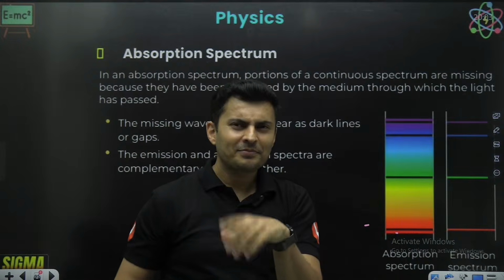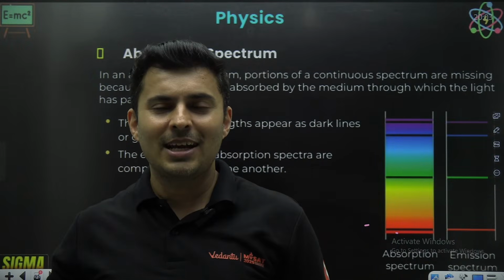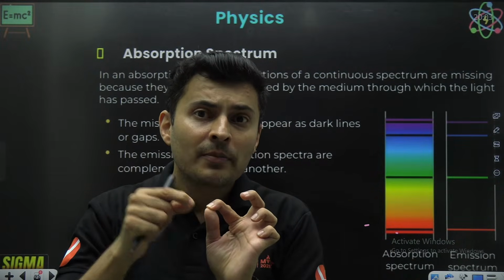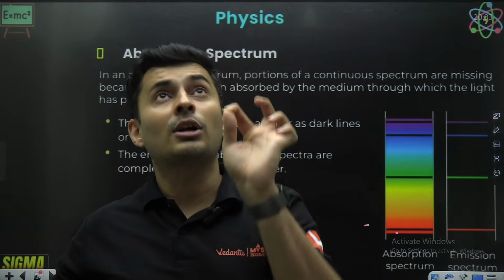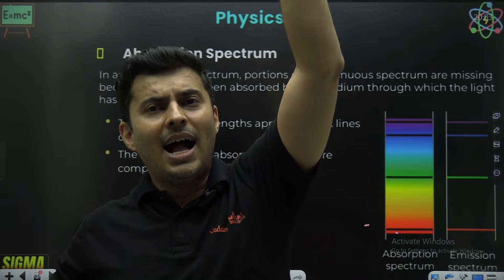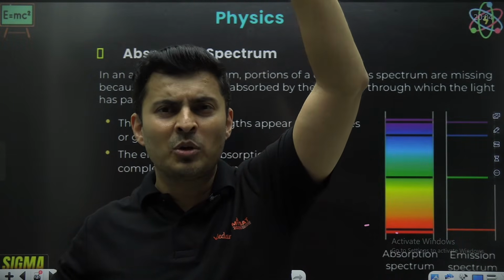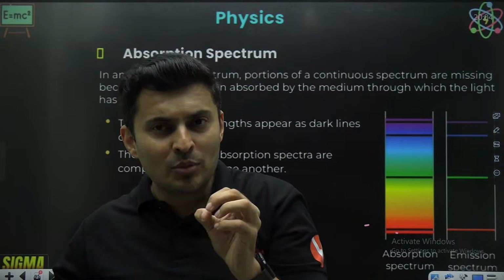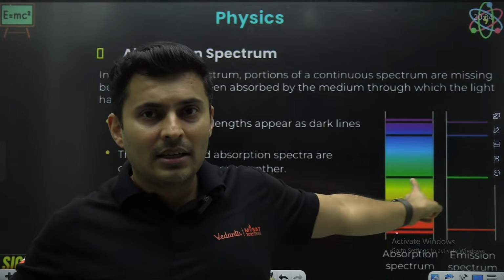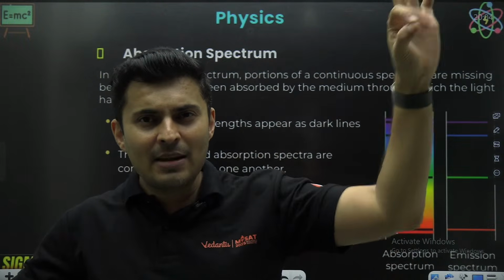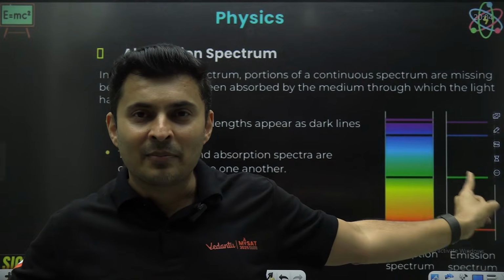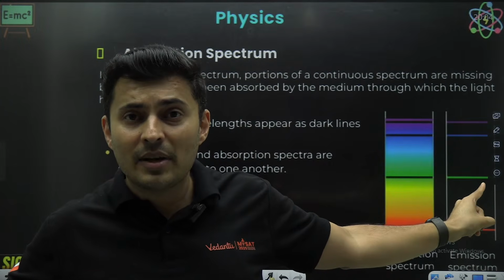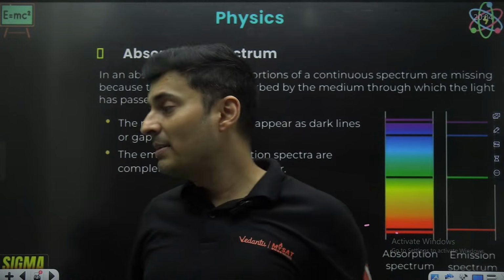Think about it. Why should this happen? If an atom is absorbing a color, what will it do? It will excite that electron. The electron will get excited, jump up. After getting excited, it will again lose its motivation. It will jump back. It will emit exactly the same energy. So whatever it absorbs, whatever is missing in the absorption spectrum will again be emitted in the emission spectrum. Is that clear? That's why whatever is missing here will be exactly present over here. So they are both complementing each other.